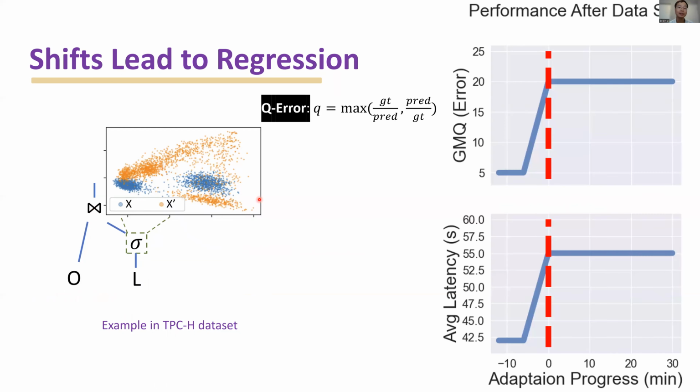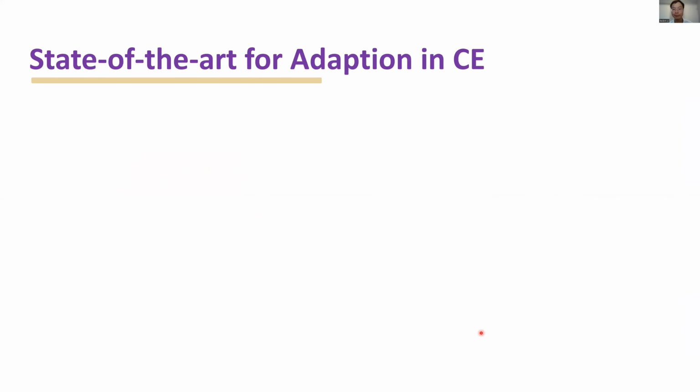We evaluate the geometric mean of Q-error and the join latency, and the vertical red lines represent when the workload shifted. We notice that after the workload shifted, the GMQ error increased by 4 times, and the average latency for the join operation also increased by about 30%.